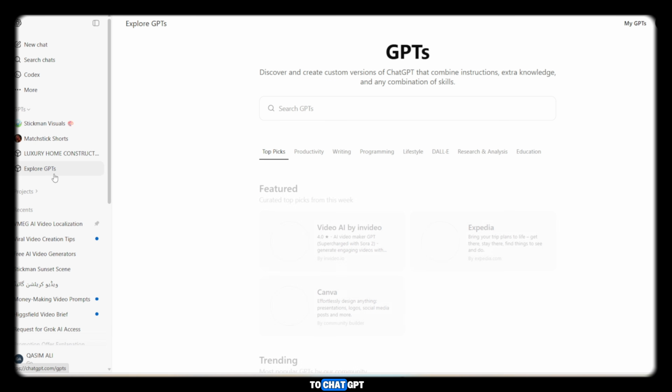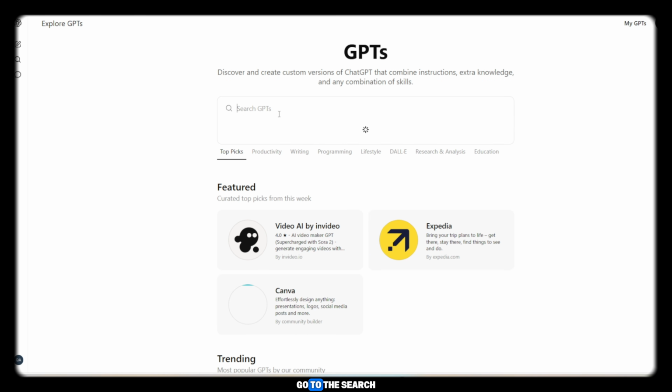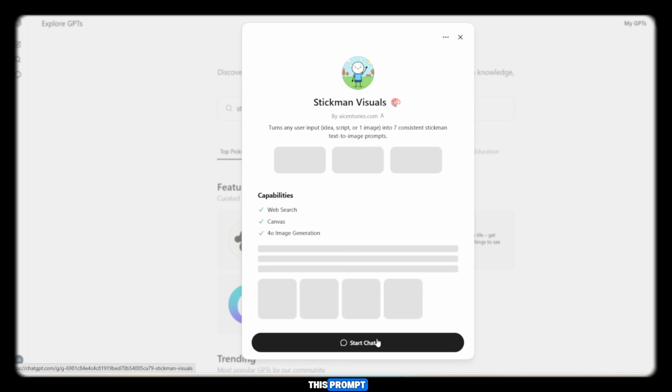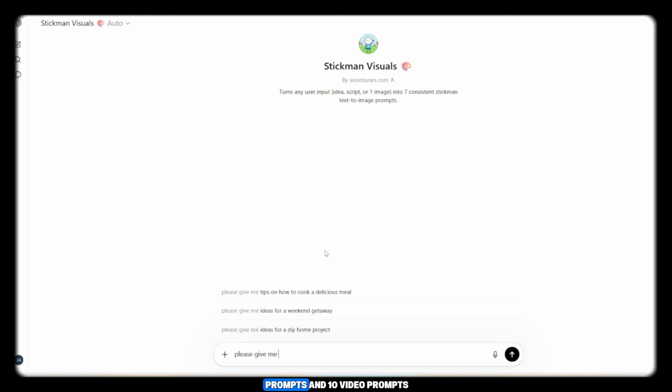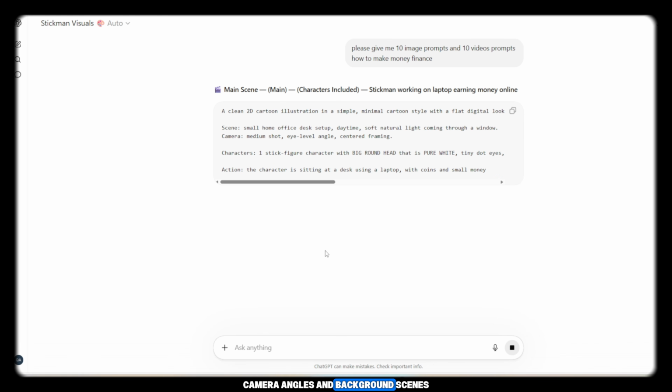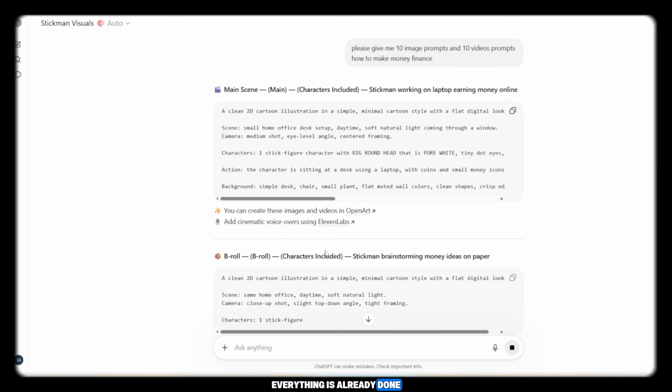First of all, go to ChatGPT. After opening it, go to the search section and type Stickman Visuals. Then click on Start Chat. Now simply write this prompt. Give me 10 image prompts and 10 video prompts about how to make money in finance. Simple style. And instantly, it will generate image prompts, video prompts, with consistent character style, camera angles, and background scenes. Everything is already done for you. You don't need to add anything manually.